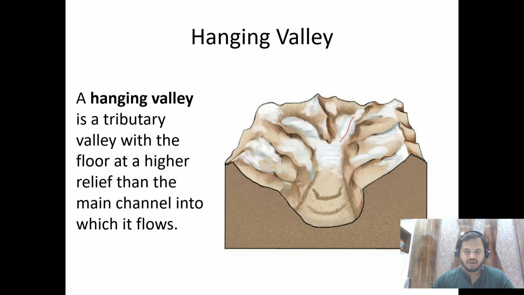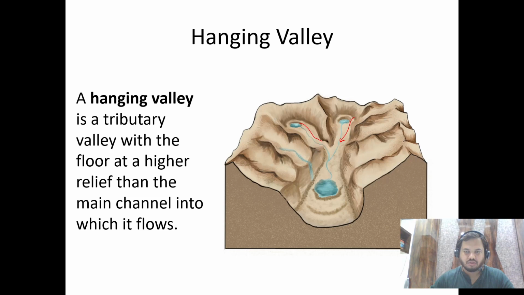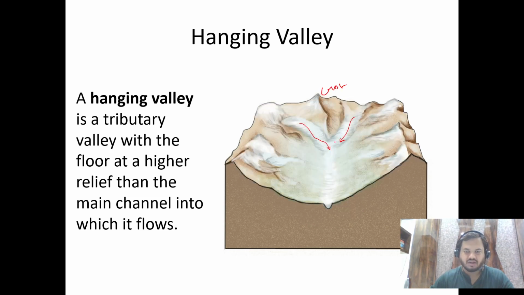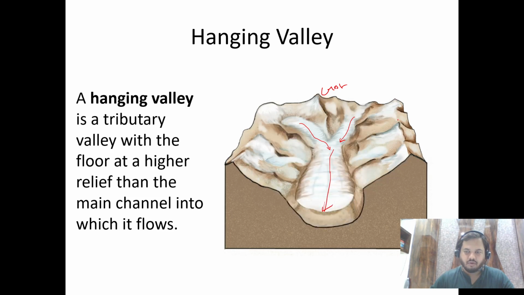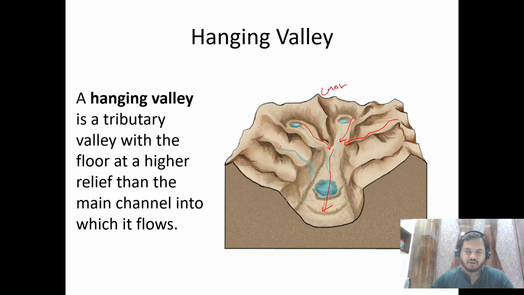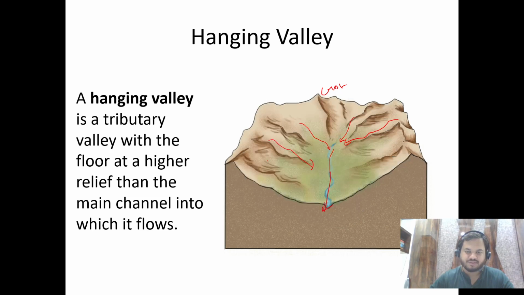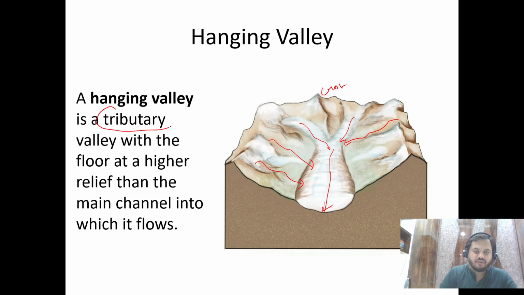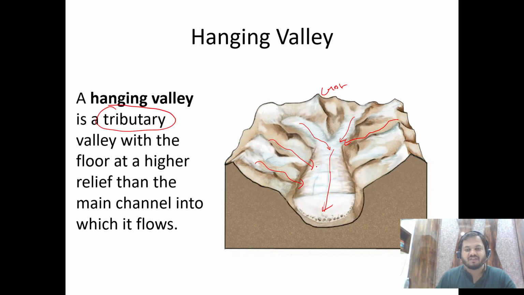So this is a glacier. This is the crest of the mountain. So they are coming, and they are merging, and then from the mountains some other glaciers are joining in. You can call them just like a tributary of a river. You can call them a tributary of this glacier.